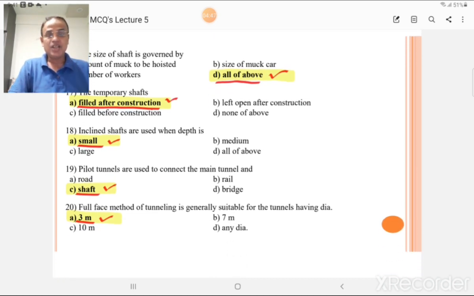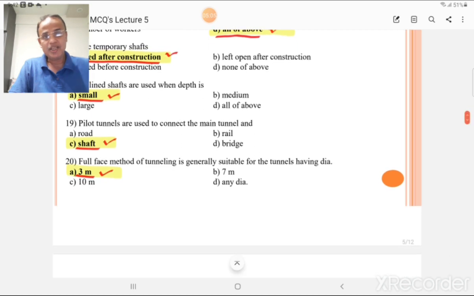The temporary shaft is filled after construction. Inclined shafts are used when depth is small. Pilot tunnels are used to connect the main tunnel and the shaft. We already described this in our earlier videos or lectures. Full face method of tunneling is generally suitable for the tunnels having diameter of 3 meter.